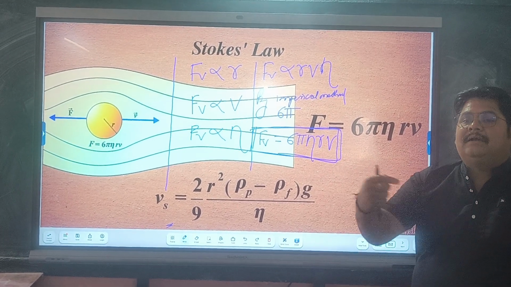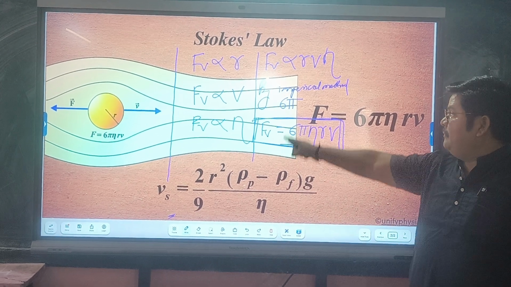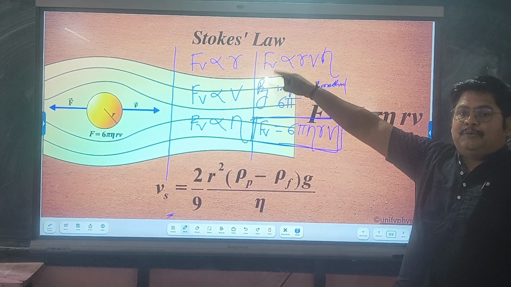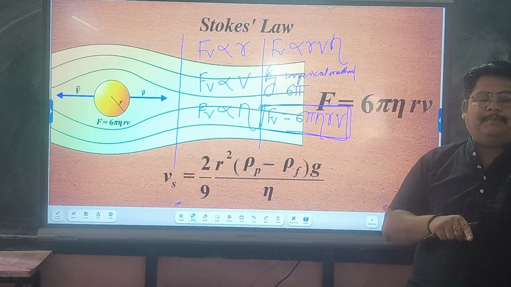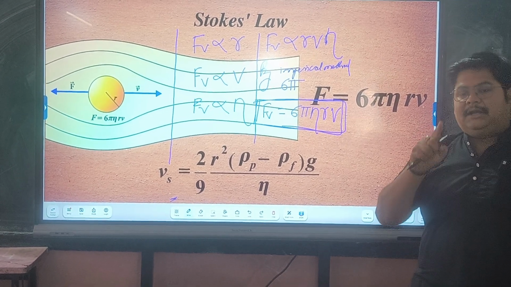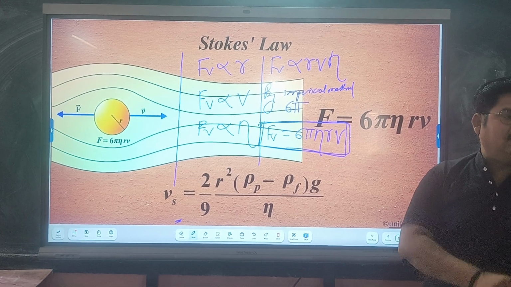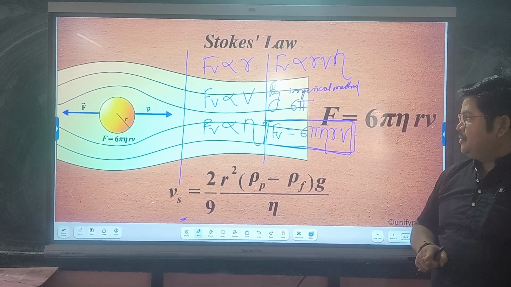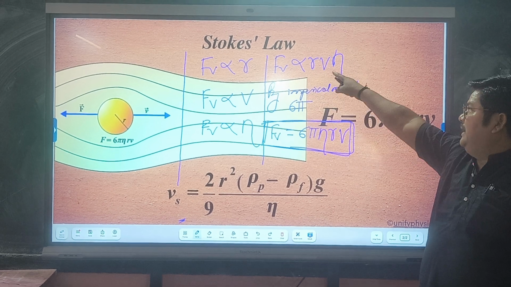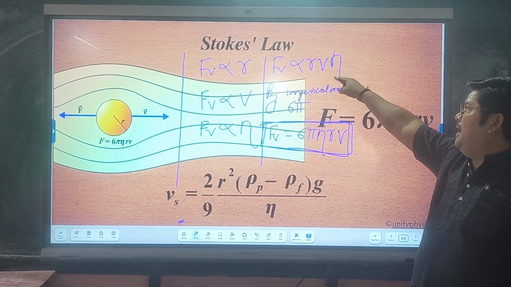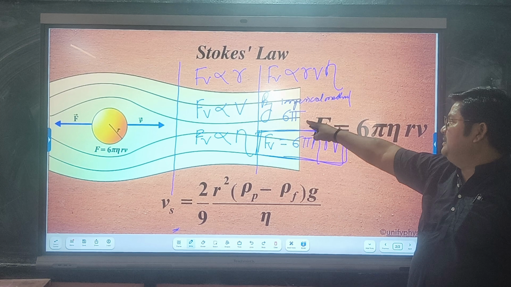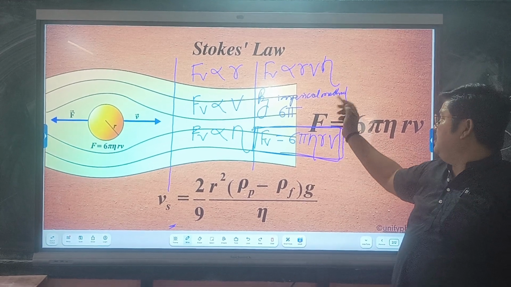Then you have to write the statement. What is the statement? Viscous force of the spherical body which is flowing is directly proportional to the radius, directly proportional to the velocity, and directly proportional to the coefficient of the viscosity. If we combine the three we get Fv directly proportional to r v eta; by empirical method 6 pi is a constant.